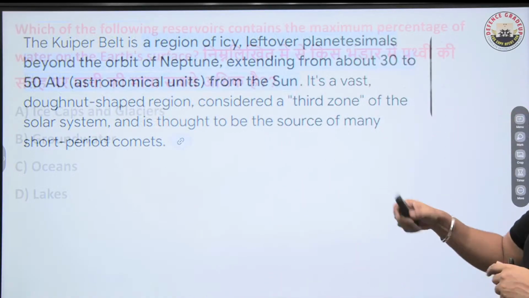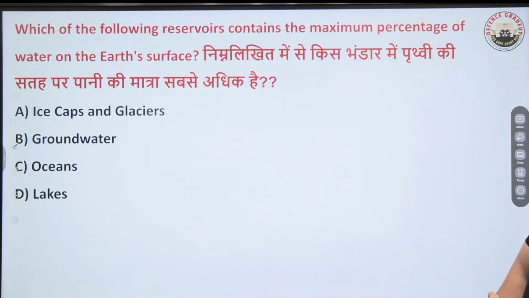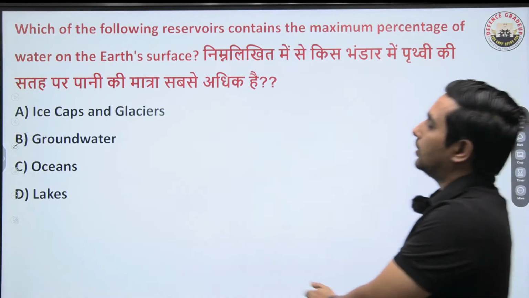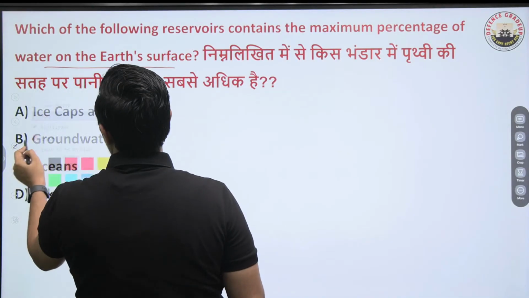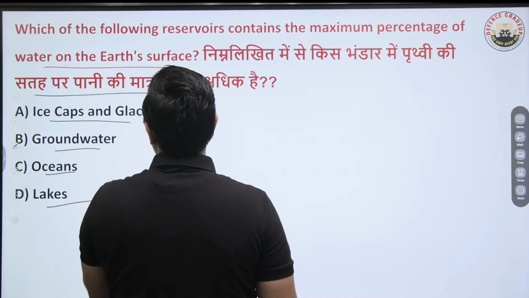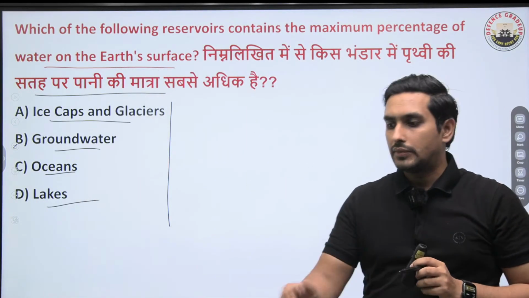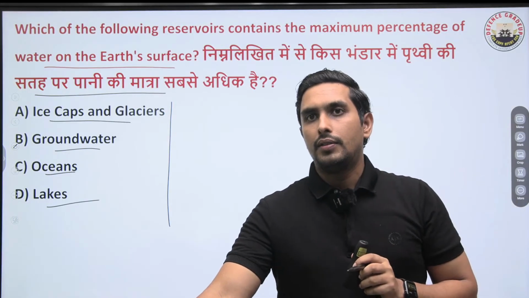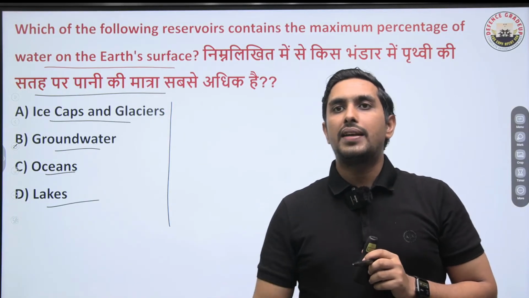Okay, now a different kind of question. Which of the following contains maximum percentage of water on the Earth's surface? Tell me. Maximum percentage of the water on the Earth's surface, where are you going to find? Very interesting. Think about it. So where are you going to find the maximum water?